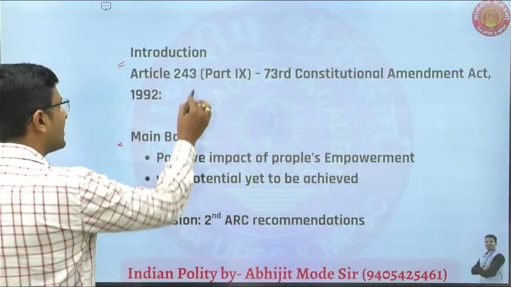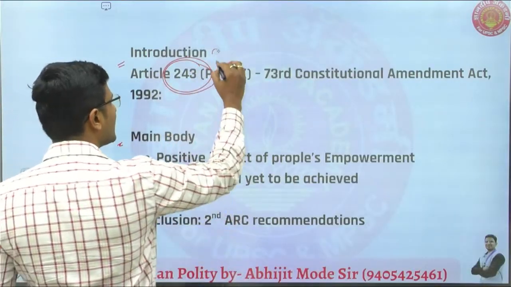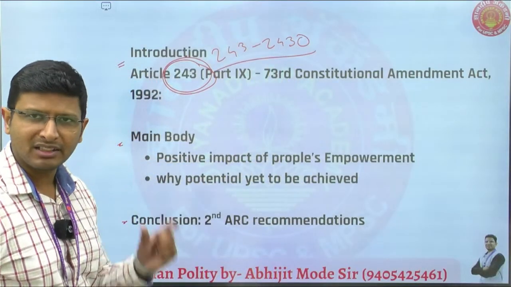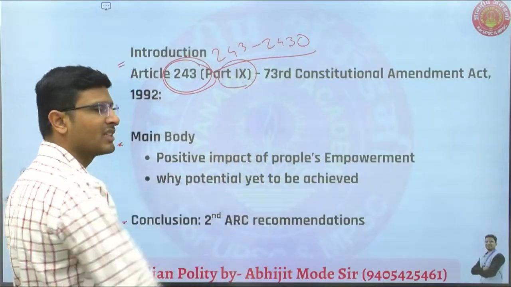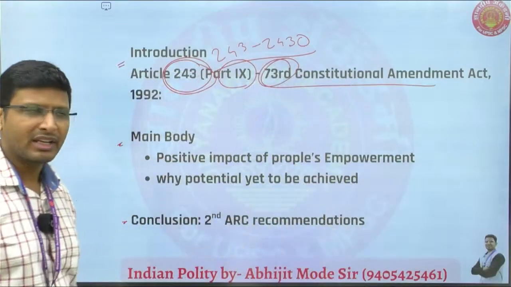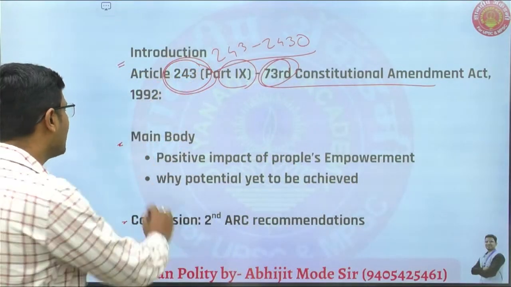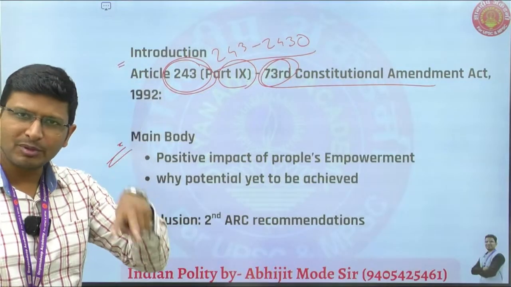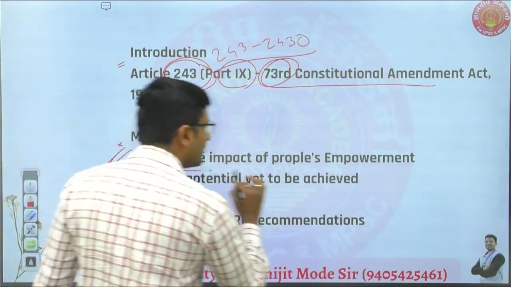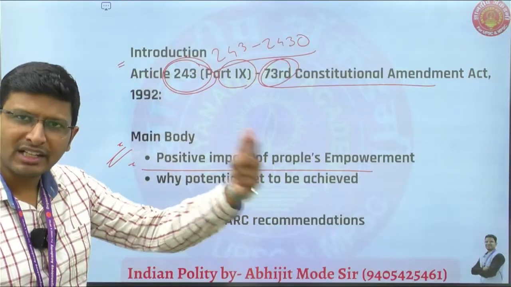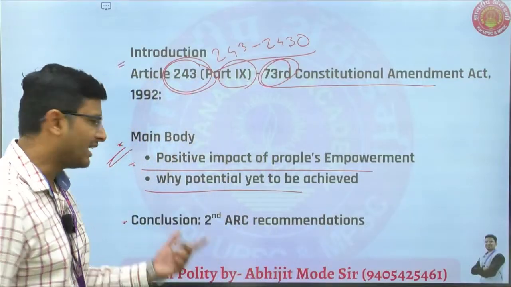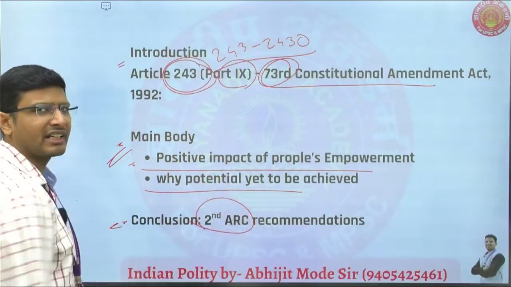In the introduction, we can mention about Article 243 to 243-O. Okay, Article 243 is part of the Constitution, is Part 9 of the Constitution, and it is established by which Constitutional Amendment Act? The 73rd Constitutional Amendment Act. Okay, that can be mentioned in the introduction. Then if we talk about the main body, two things have been particularly asked in the question. So we are completely focusing on these two things, that positive impact of people's empowerment. So you have to write how the people are positively impacted, and you have to write why potential is yet to be achieved, and then you have to write the conclusion where you can write about the second ARC also.